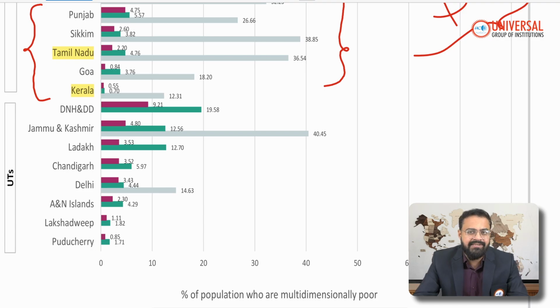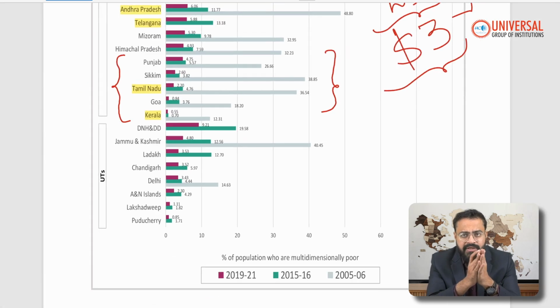So this is the interstate disparity. Thirty or forty years ago, there used to be an acronym called BIMARU, which described Bihar, Madhya Pradesh, Rajasthan and Uttar Pradesh as the poor states. But right now the things have changed. Even though a substantial amount of population is still living below the poverty line, these states will decide the economic growth of the country. These states will be the engines of economic growth in India.